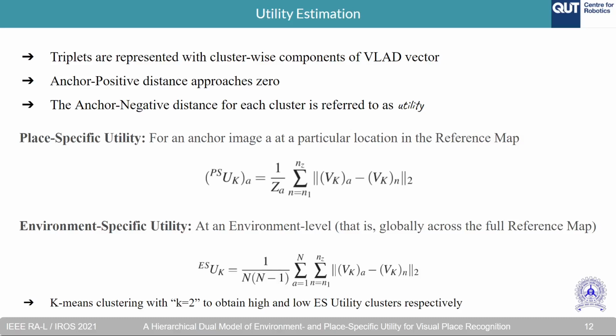Essentially, we consider a positive localization radius where images beyond twice this radius are considered negatives. As shown in the equation, the place-specific utility is calculated using all the anchor negative pairs. For environment-specific utility, this process is performed at a global level. We then apply k-means clustering to obtain two bins containing high and low utility clusters respectively.